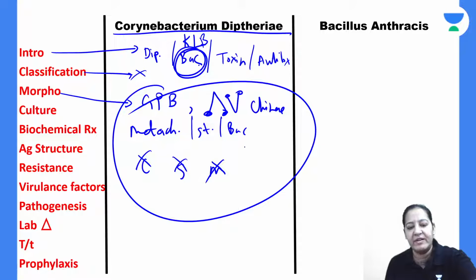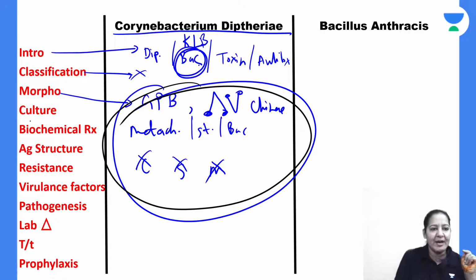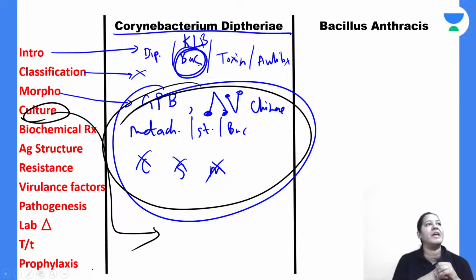I want thumbs up from everyone, then only I will proceed ahead. This is the summary of the morphology. Let me come on the culture now. So Bhatt, Dr. Mahesh, others, have you got it? Kindly give me a thumbs up in the chat box, those who are watching me live. Can I move ahead? Yes.